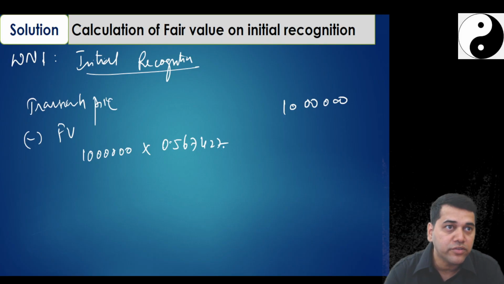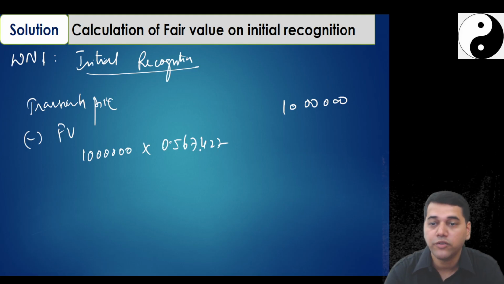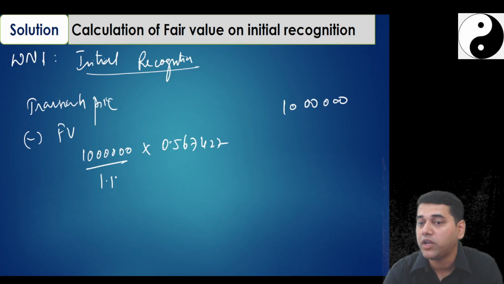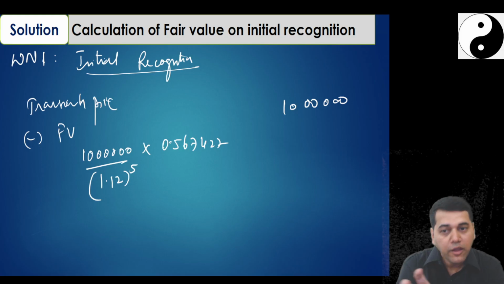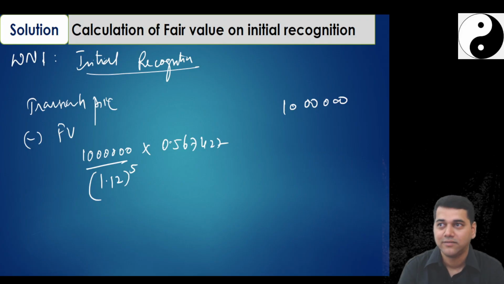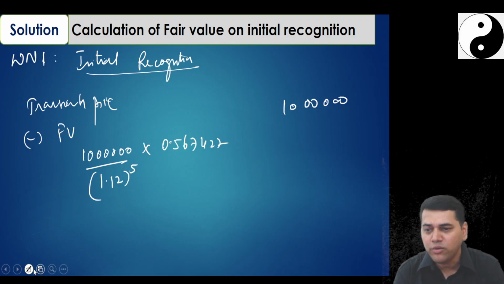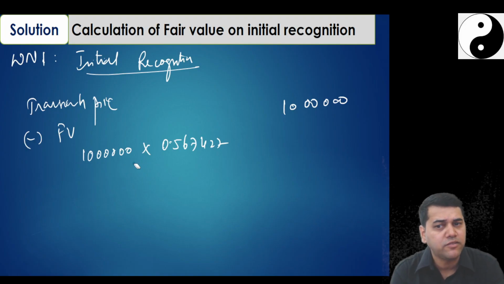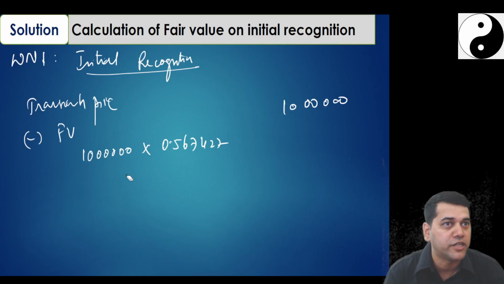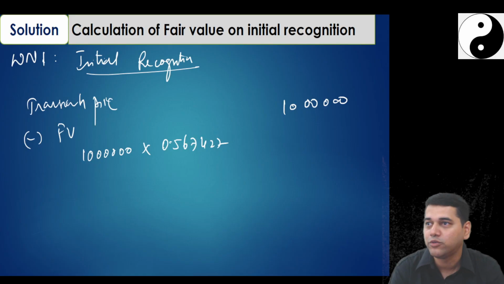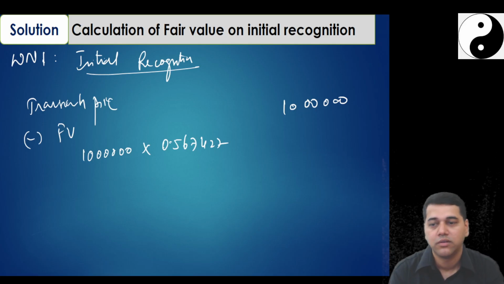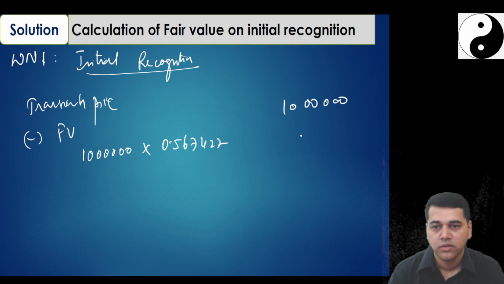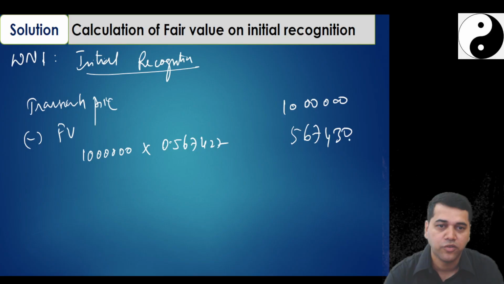What if they would not have given you this? What if they would not have given you? Would you write 0.567427? Don't write it. Write divided by 1.12 to the power 5. You have to tell them how you arrived at it. This is what I observed of late, recently. Since they gave you, you take that value. You see, anybody is very clear. Any country, it need not be an Indian evaluator. A German evaluator also will understand what you are trying to do there. So they give that clarity, communicate properly. So how much does it come to? 5,67,430.